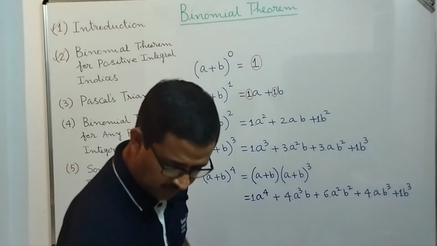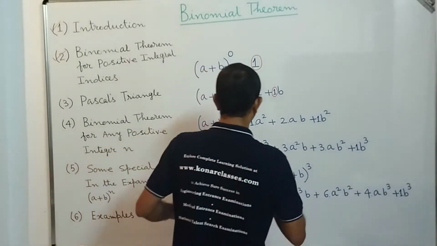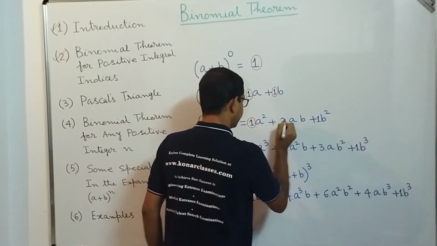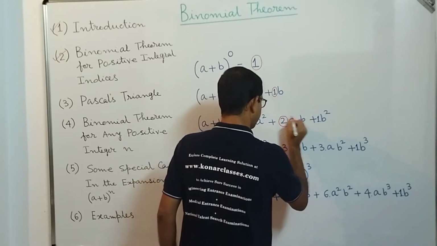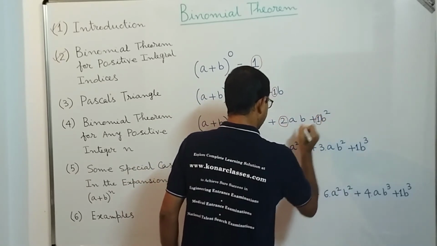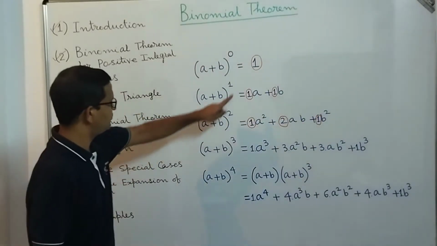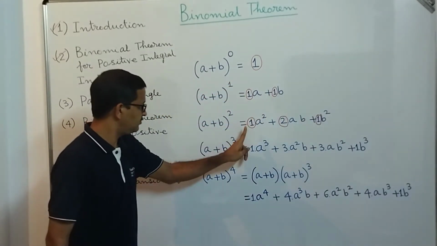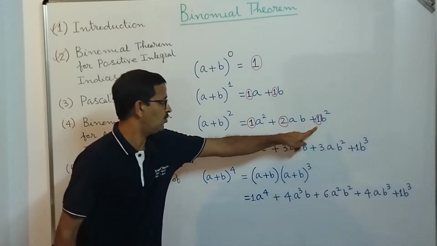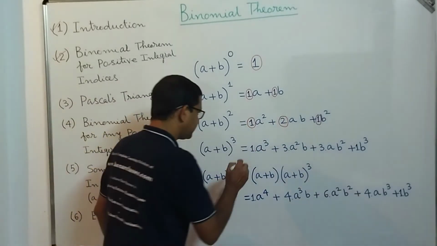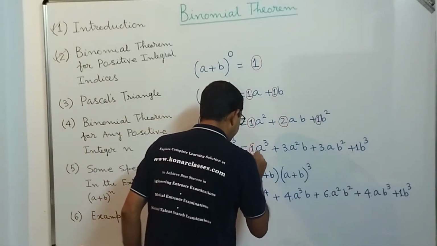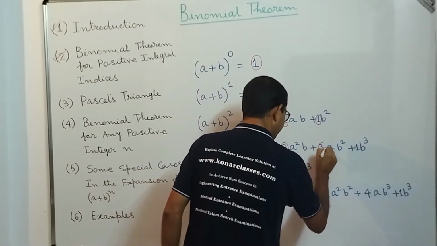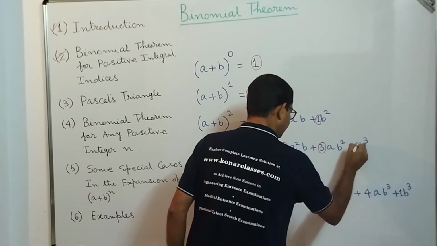Okay, now let us encircle all these coefficients in red color. And you will find a pattern. The first is 1, then 1, 1, then 1, 2, 1, then 1, 3, 3, 1.